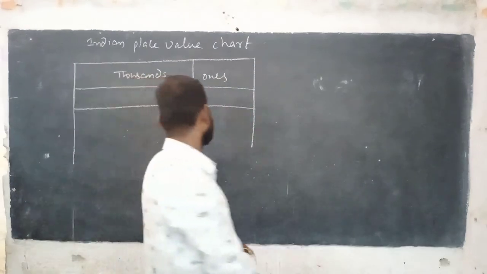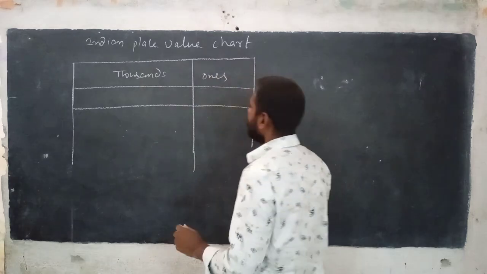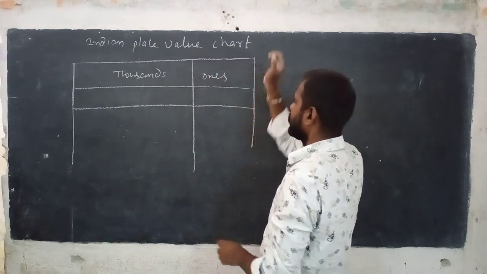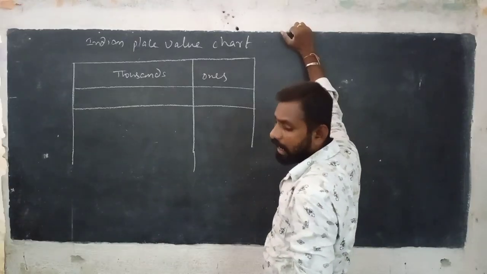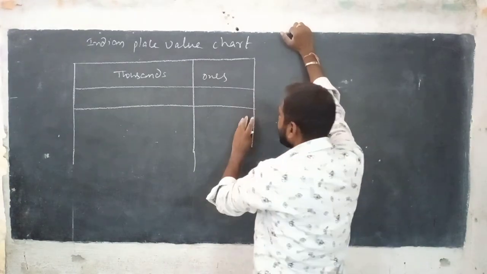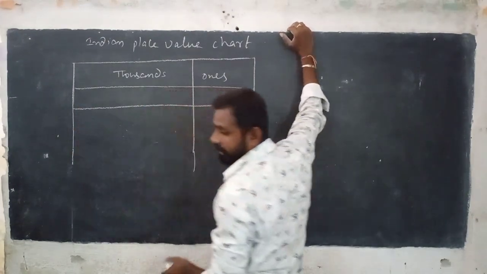See here, first, second, third. Listen carefully. Fourth, fifth also. See here, ones period has three places from right to left side.